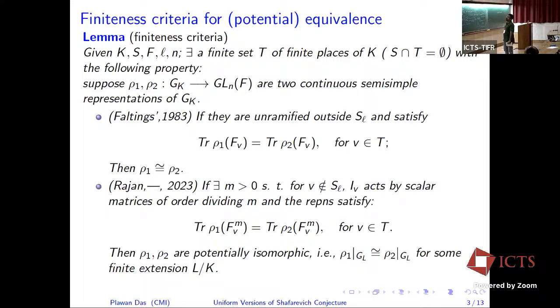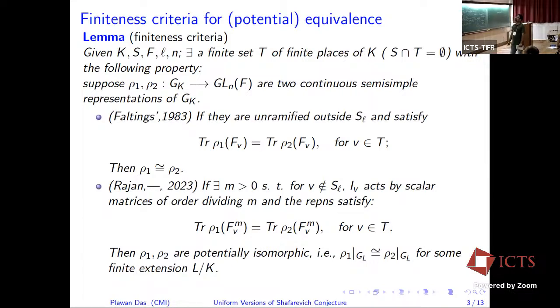And then Faltings actually tried to find a finite T: is it enough to check the representation equivalence on a finite set of places T? Can we find a finite set of places T? This was the main theorem of Faltings, and he used this finiteness lemma in the proof of the Shafarevich conjecture, together with one more fact I will come to later. To prove this, Faltings needed the Hermite-Minkowski theorem, the Chebotarev density theorem, and a clever use of Nakayama's lemma. He used these and proved that argument, the first one.